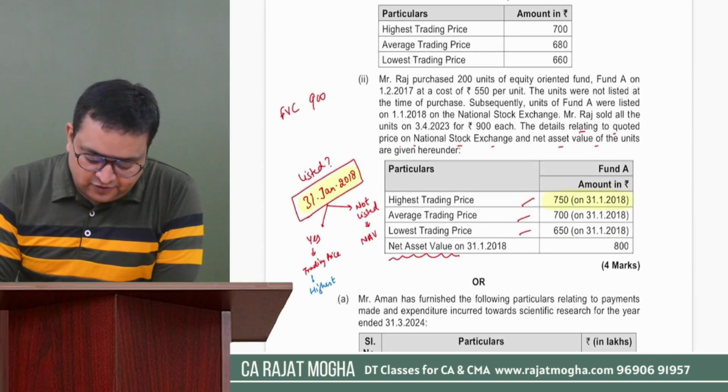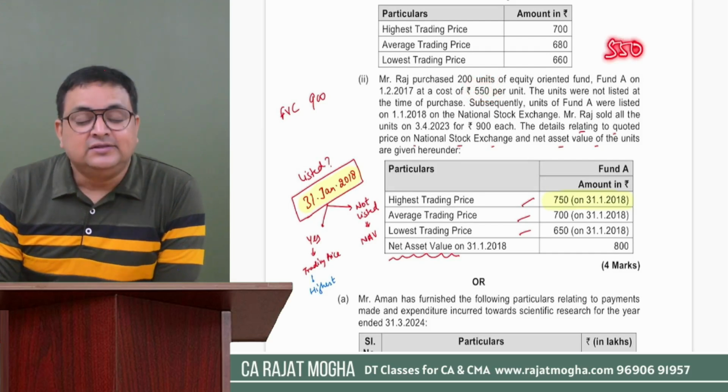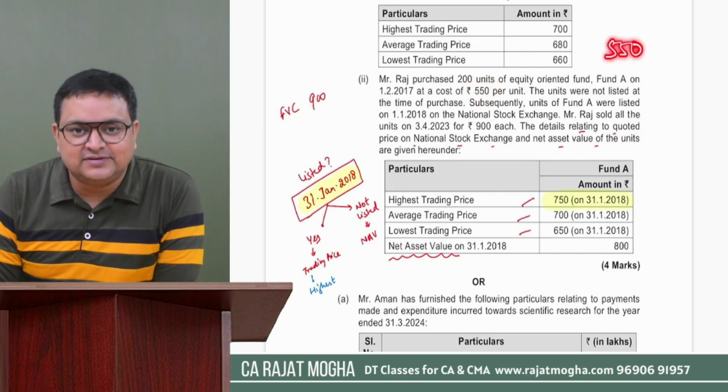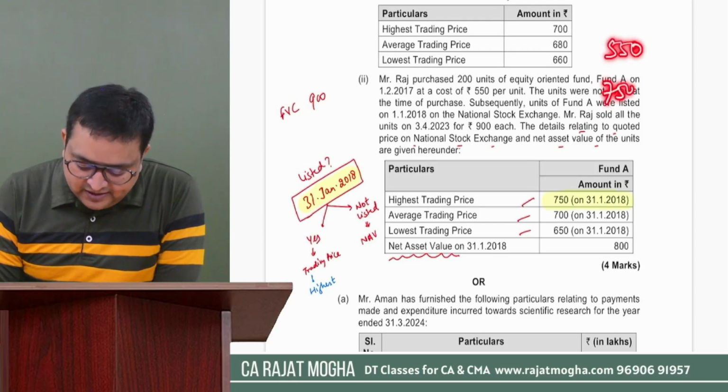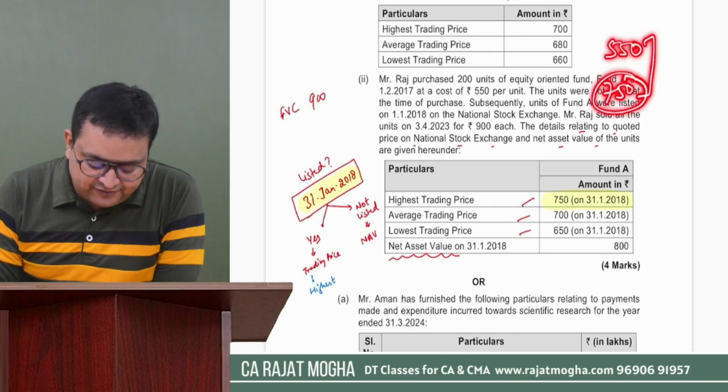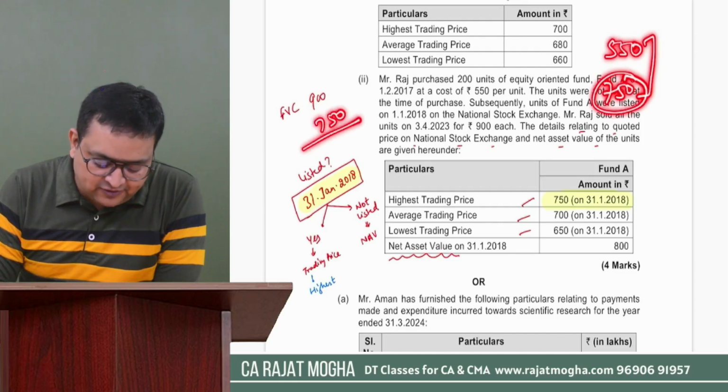So how much is the cost? The actual cost was 550. The fair market value as on 31st January 2018 was 750. Whichever is higher, it is 750. So you have to take 750 as the cost.